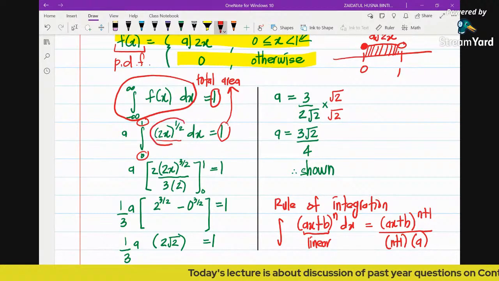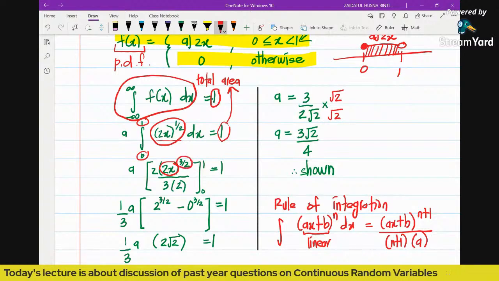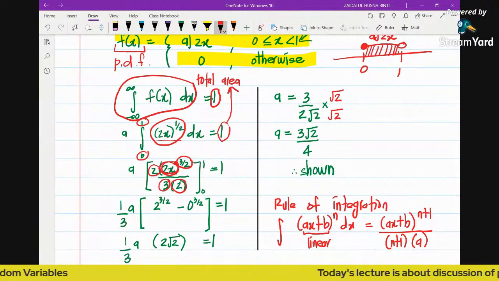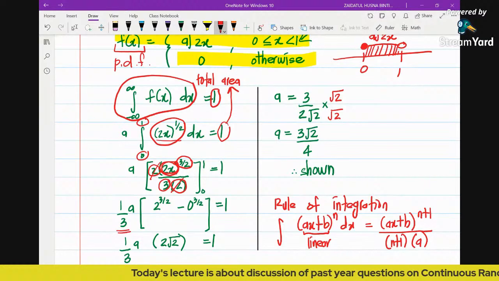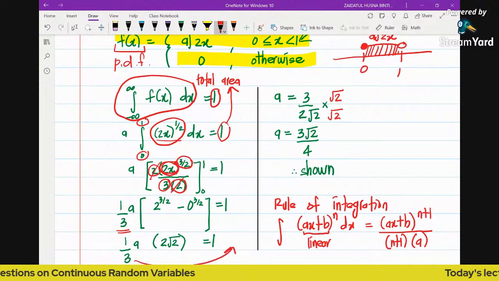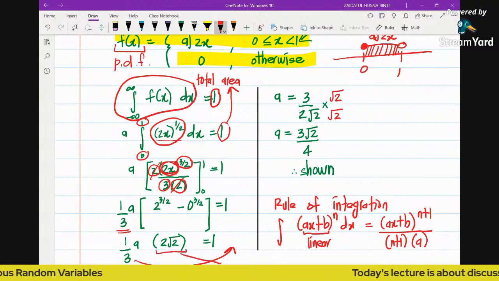So integrating 2x to the power of half will give us 2x to the power of 3 over 2, divided by 3 over 2, which is multiplied by 2 over 3. And then don't forget to differentiate the function inside, so you will get 2 here. By cancelling this out, you bring the 1 over 3 out here. Then substitute limits. So we will have 2 root 2 a over 3 is 1. By bringing 3 to the right, we multiply by 3, and the 2 root 2 we bring down here. So we will have 3 over 2 root 2.